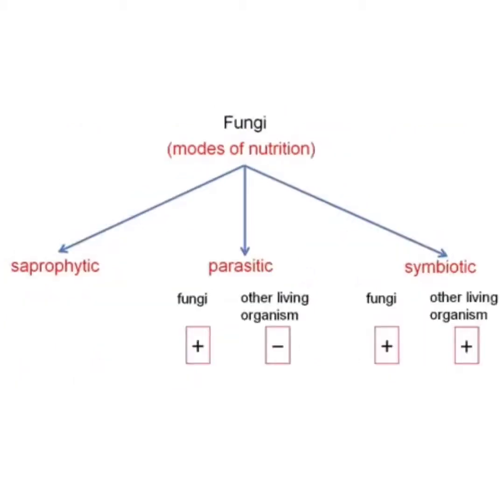multinucleated structures. According to the mode of nutrition, fungi can be saprophytic, parasitic, or symbiotic. Saprophytic fungi depend upon dead and decaying organic matter for food, and parasitic fungi are always benefited, as they feed on living organisms which are harmed and known as the host. Symbiotic fungi live in close association with other organisms, as we have already learned in the lichens. In this symbiosis, both the partners are benefited by each other.